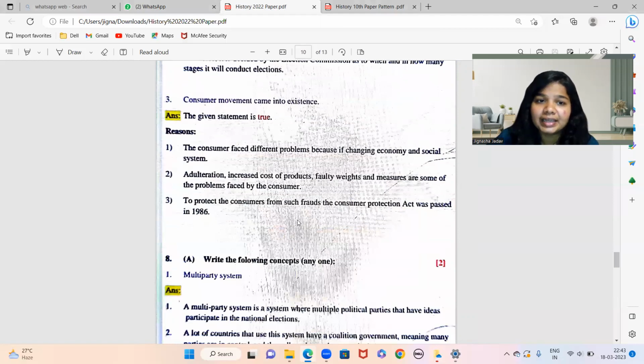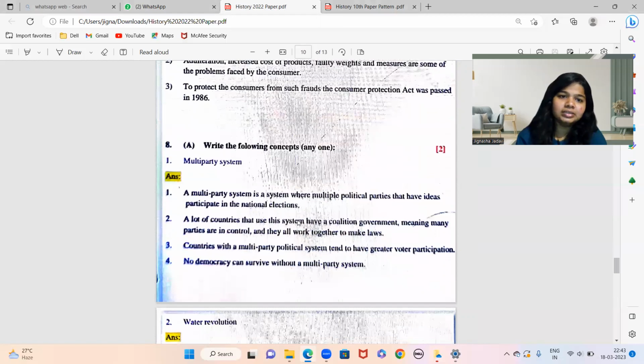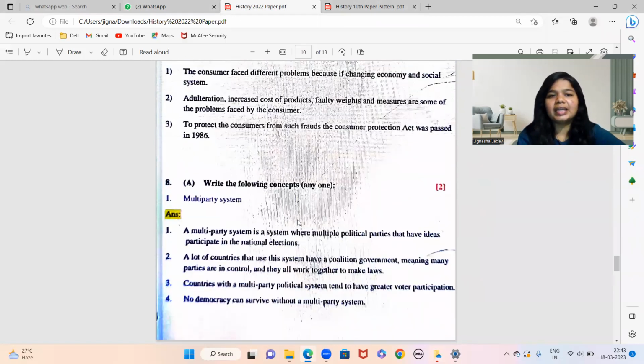Okay. Next, consumer movement came into existence. Yeah, this is true. The sentence is true. Again, the sentence is from chapter number 4, social and political movements. तो आपको reason लिखना है that yeah, consumers face different problems because of changing economy and social system. So adulteration, increased cost of products, faulty weights and measures are some of the problems faced by the consumer.